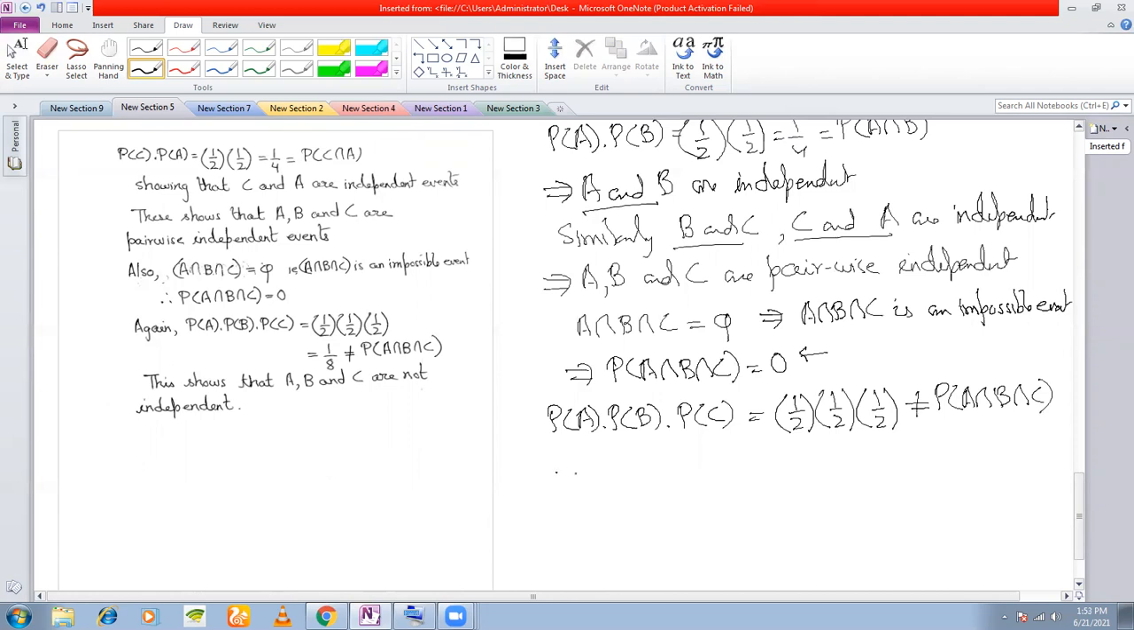That means what can you conclude? A, B, and C are not independent. Okay, they are pairwise independent, but all three are not independent. I hope this is clear.